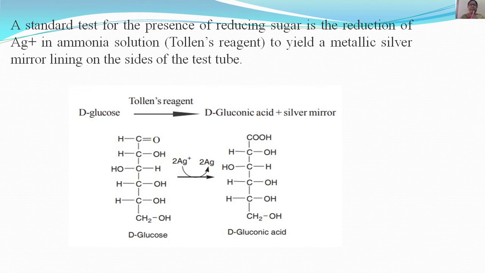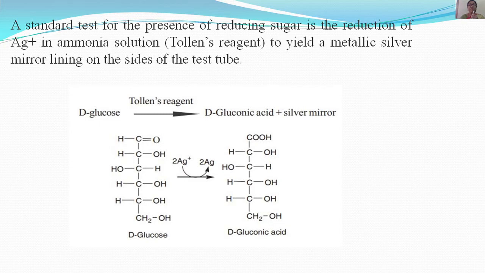A standard test for the presence of reducing sugar is a reduction of silver in ammoniacal solution. That is, when we do a test with Tollens reagent, we get a metallic silver mirror lining on the sides of the test tube. Glucose, when it is taken in a test tube and Tollens reagent is added, we get silver, and when we heat it on a water bath, we get a metallic silver lining on the sides of the test tube. This is a very important reaction which we also do in the laboratory.